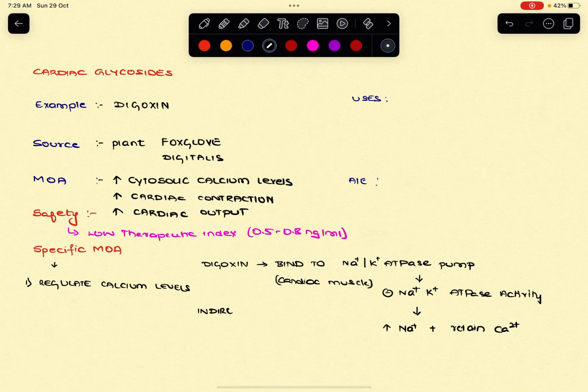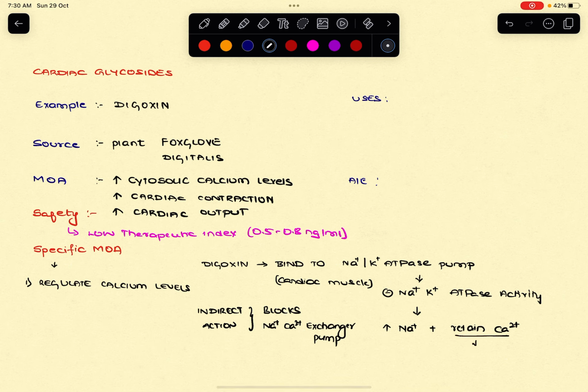So indirectly, the indirect action is that it blocks the sodium calcium exchanger pump. Thereby calcium will be retained inside.